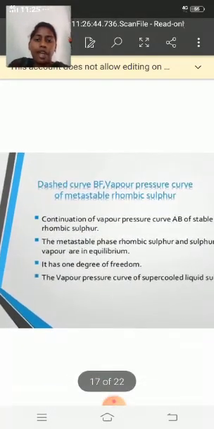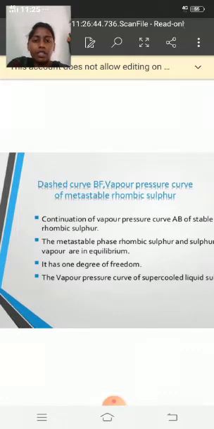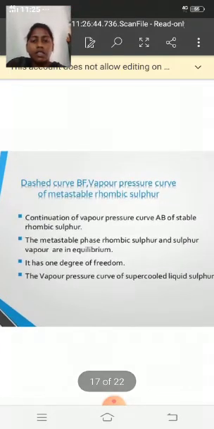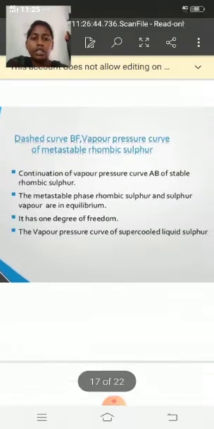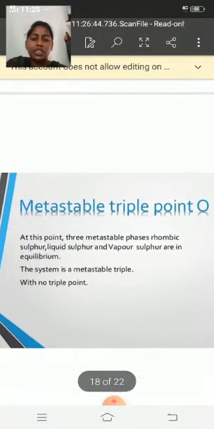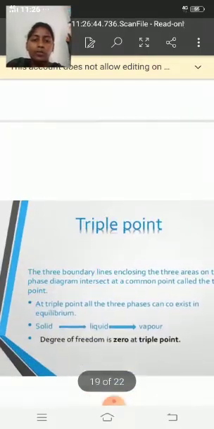Next, go to the dashed curve BF, the vapor pressure curve of metastable rhombic sulfur. It is a continuation of the vapor pressure curve AB of stable rhombic sulfur. The metastable phase rhombic sulfur and sulfur vapor are in equilibrium. It has 1 degree of freedom. This is the vapor pressure curve of supercooled liquid sulfur. And next, go to the important point, the triple point.